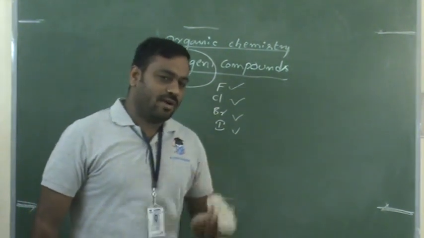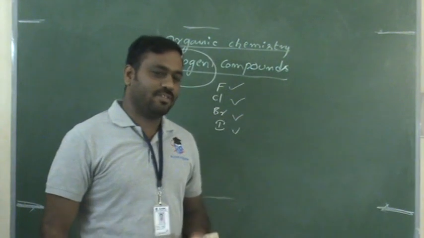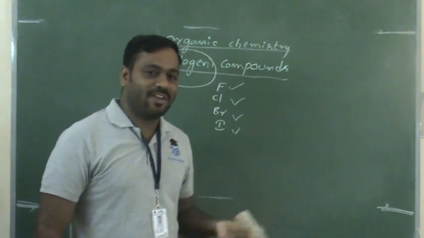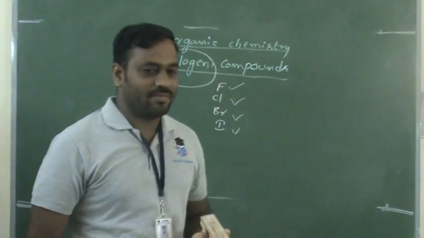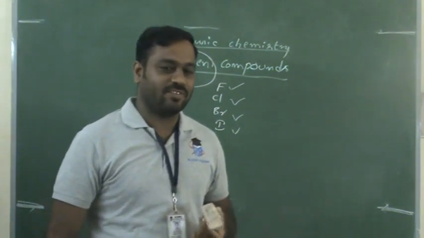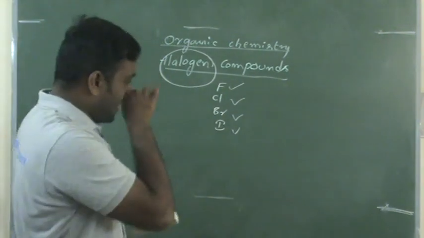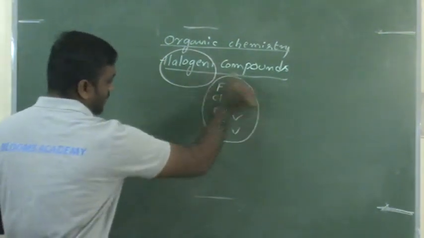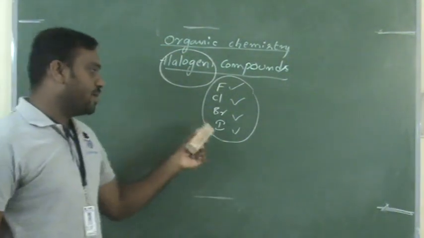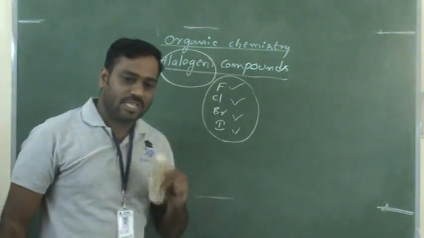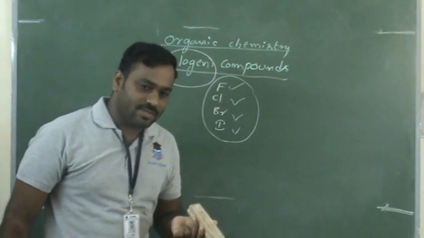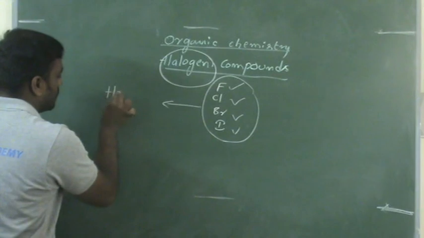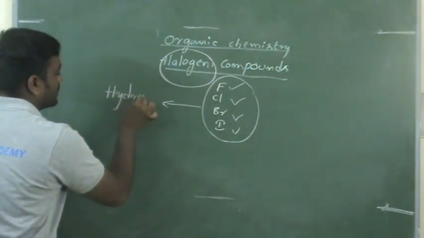I think you may get one doubt now. Halogen compounds are inorganic compounds. How can we take halogen compounds into organic chemistry? Let us start now. Suppose these halogen atoms, that is fluorine, chlorine, bromine and iodine, are attached to hydrocarbons.